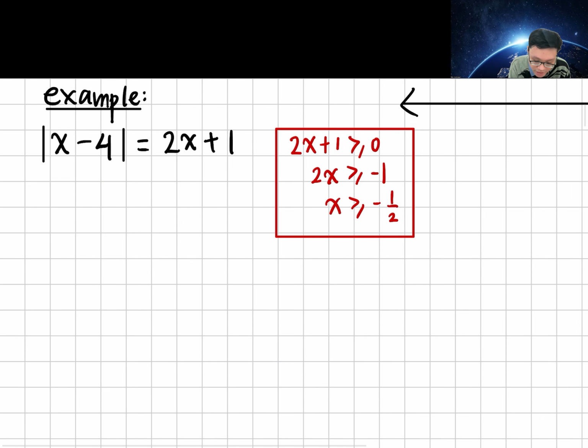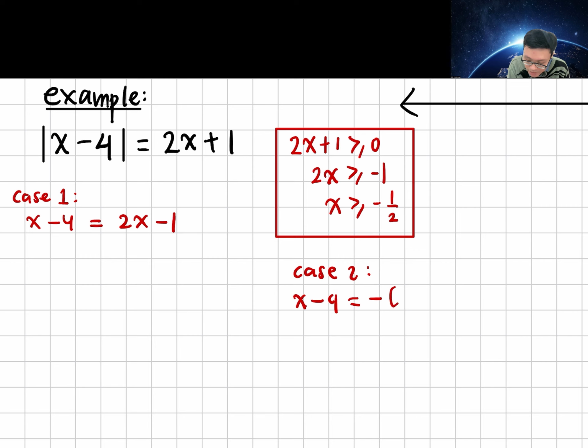So there are two cases. Case 1 where x minus 4 equals 2x plus 1, or case 2 where x minus 4 equals minus in the bracket 2x plus 1. So either equals 2x plus 1 or minus (2x plus 1). When you solve case 1, I got minus 5 equals x.